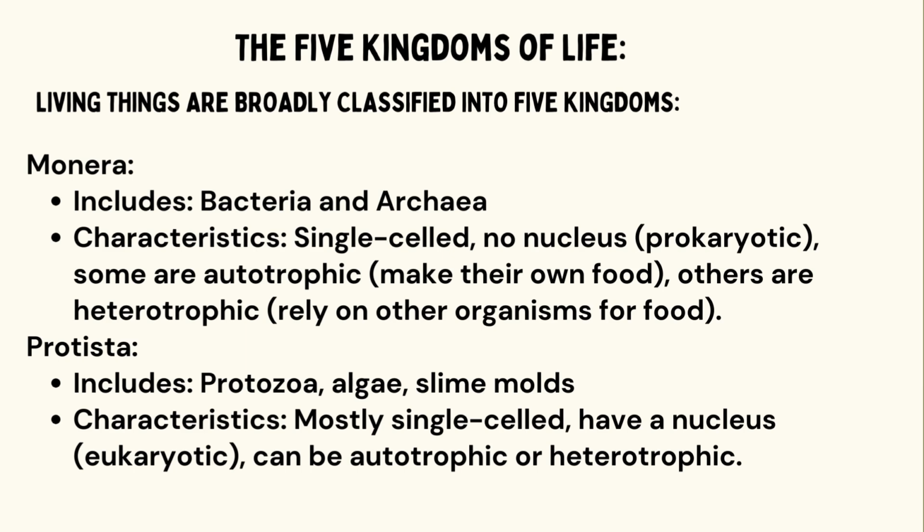So let's talk about Monera first. It includes bacteria and archaea, and its characteristics are they're single celled with no nucleus, so they are prokaryotic. Some are autotrophic as they make their own food, and some are heterotrophic as they rely on other organisms for food. Then comes Protista. It includes protozoa, algae, and slime mold. The characteristics are they're mostly single celled, but they have nucleus, so they're eukaryote. And it can be either autotrophic or heterotrophic.